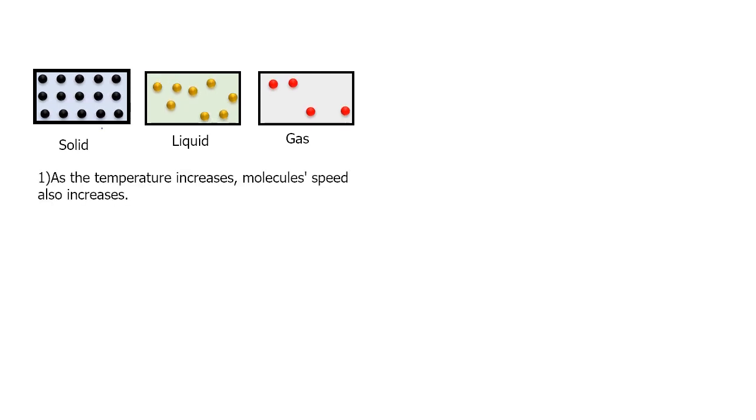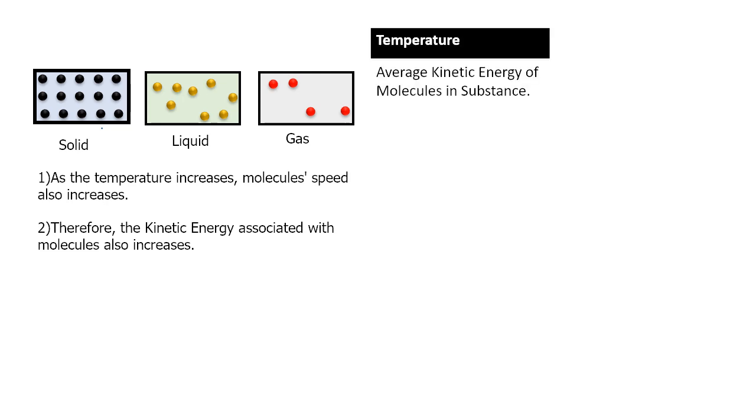As the temperature increases, molecules' speed also increases. Therefore, kinetic energy associated with molecules also increases. So we can say that temperature tells us about the average kinetic energy of molecules in a substance. If kinetic energy of molecules is higher, the substance temperature will also be higher.